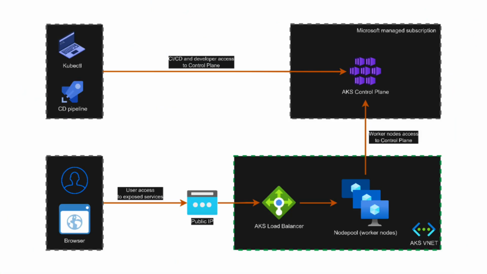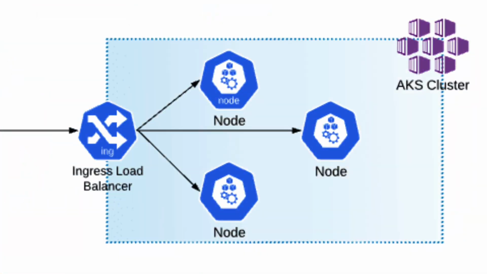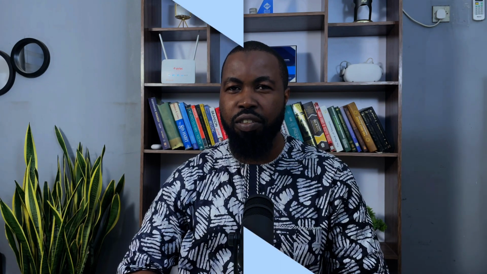And we have simplified deployment. AKS makes creating and deploying a Kubernetes cluster very easy and straightforward. With AKS, you don't have to worry about the nitty-gritty technical details. You just need to provide some basic information, and AKS does the rest for you, helping you set up the cluster, managing the server, and ensuring everything runs smoothly. This makes it easier for developers to focus on building and managing their containerized applications.